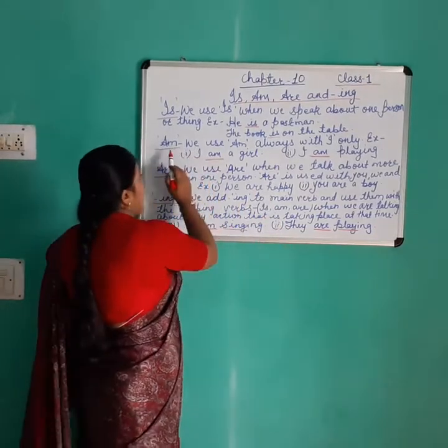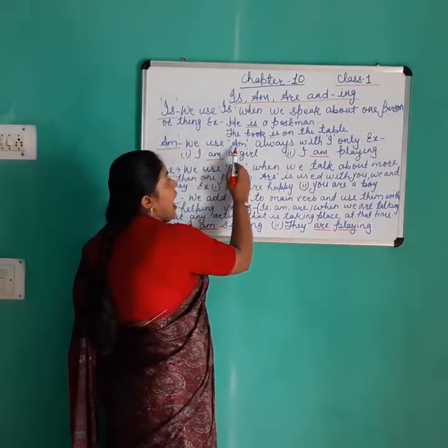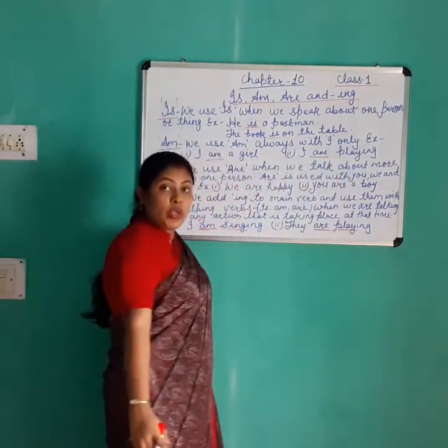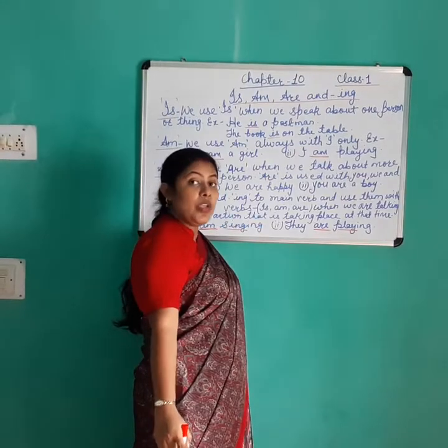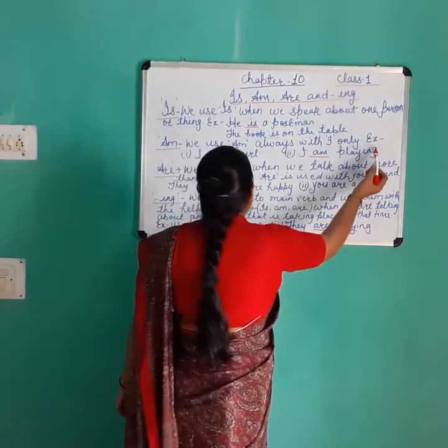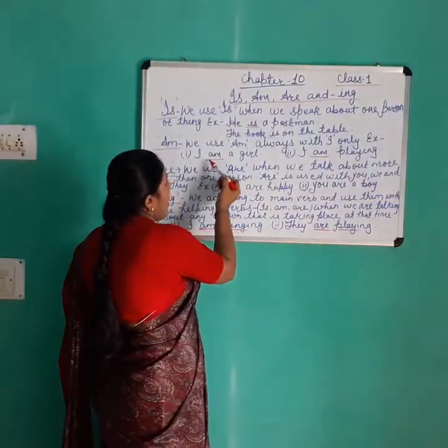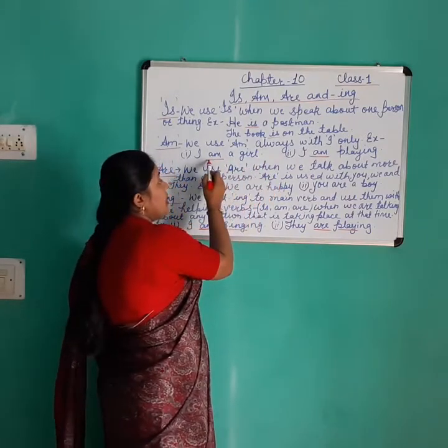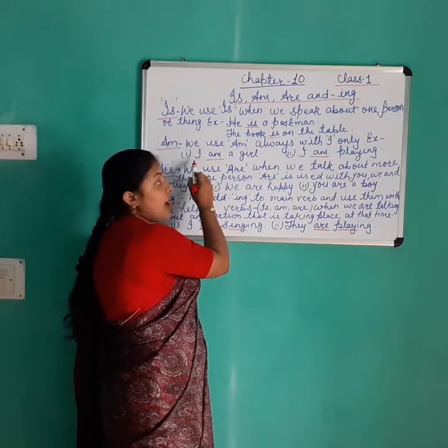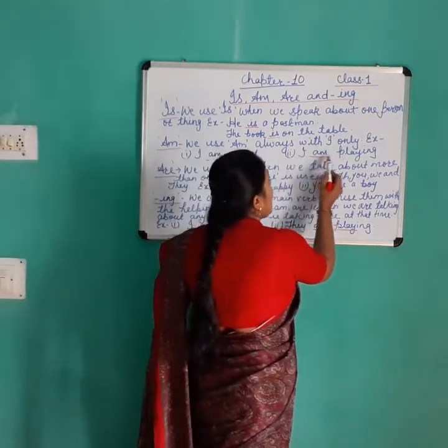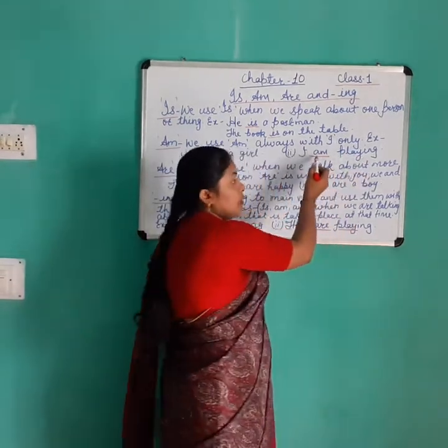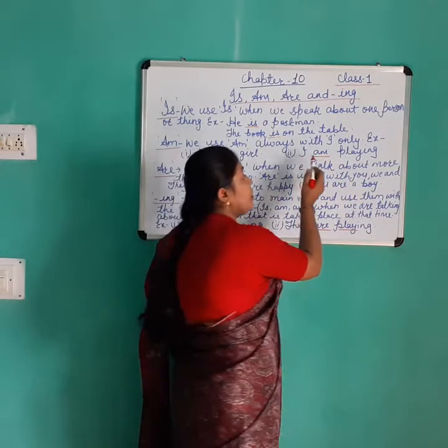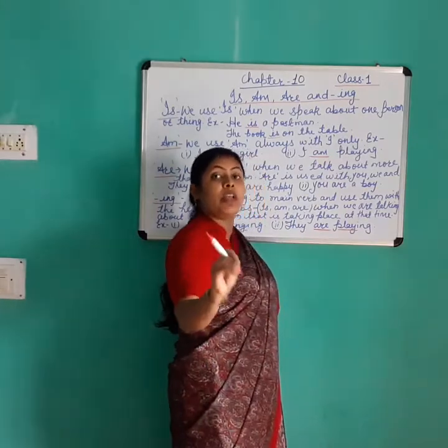Now, am. Where we use am. Am is used always with I only. For example, I am a girl. Here, am is used along with I. Second, I am playing. Here also we see that am is used with I. So, we use am only with I.